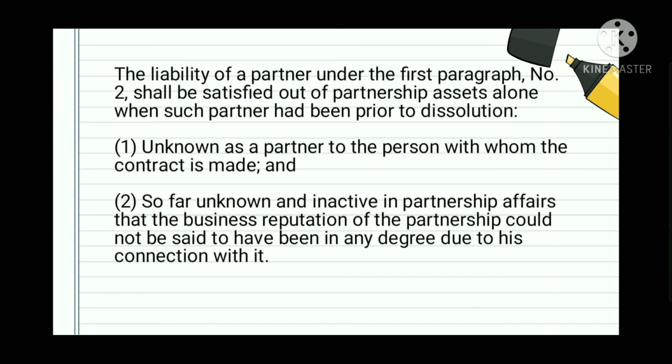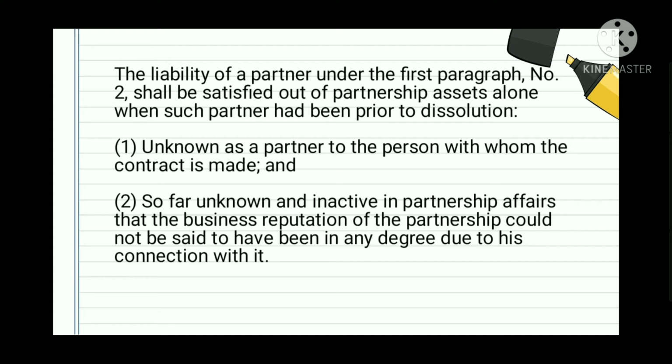In this second paragraph, parang konektado siya dun sa number 2 ng first paragraph. The liability of a partner under the first paragraph, number 2, shall be satisfied out of partnership assets alone, when such partner had been prior to dissolution: Number 1, unknown as a partner to the person with whom the contract is made, and number 2, so far unknown and inactive in partnership affairs that the business reputation of the partnership could not be said to have been in any degree due to his connection with it.